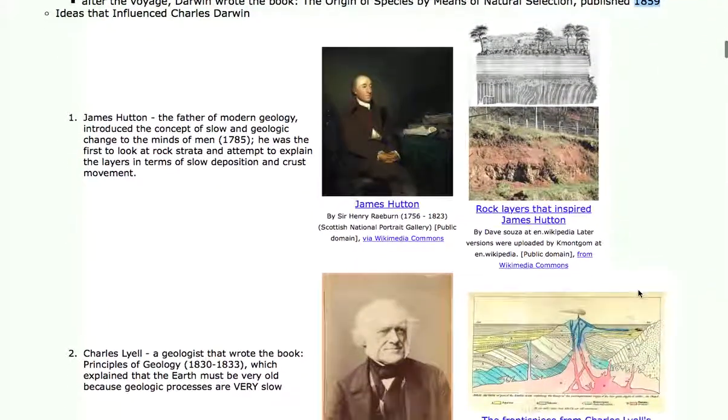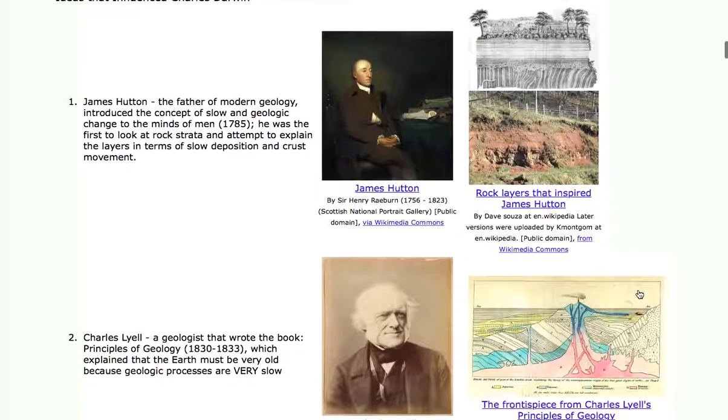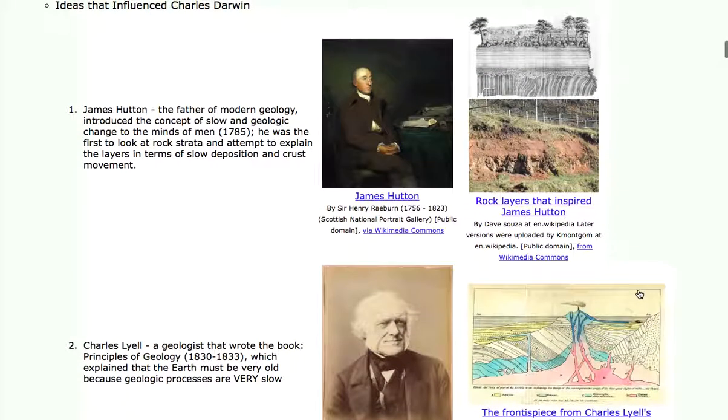Things that influenced Darwin's concept of natural selection and his theory of evolution. First, James Hutton introduced the concept that the current state of the Earth was a product of very slow, geologically, minutely, painstakingly slow processes that happened very gradually over time.